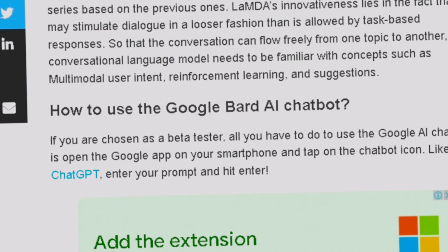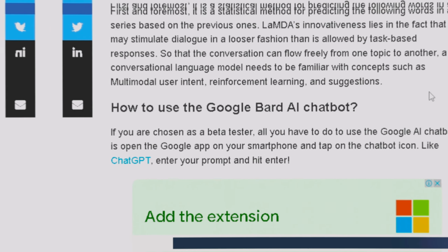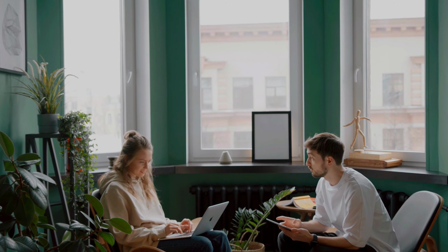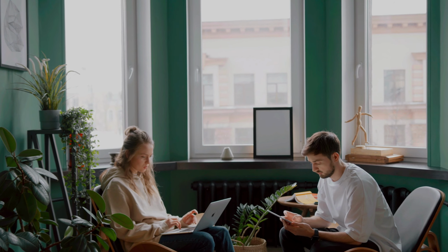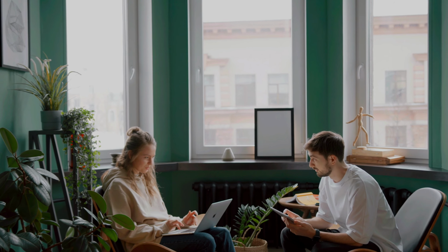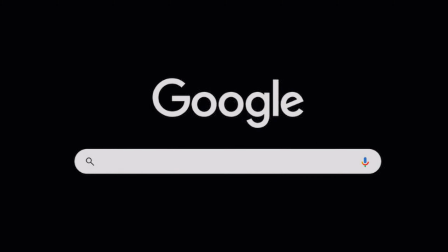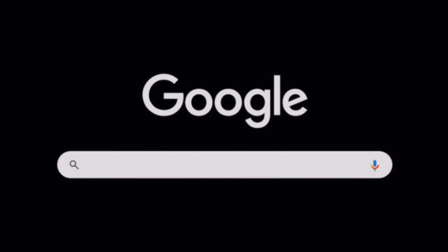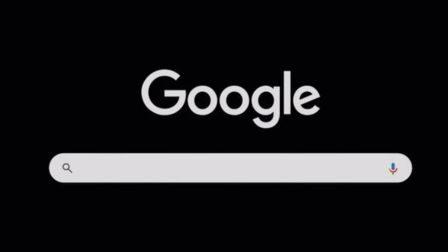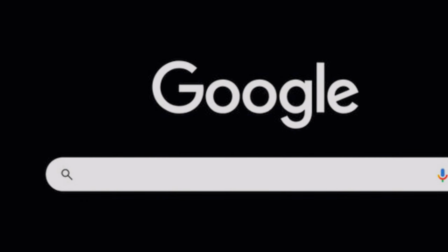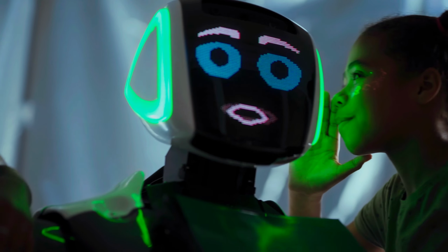Currently, Google Bard AI is only available to beta testers for them to test and see how it works. But immediately it's released to the public, all you want to do is go to your normal Google search engine, and it's going to be at the side of the search bar. So you click on it, and you're automatically taken into the chatbot area where you can ask your questions, and you're given the answer immediately. So that's basically how you can use Bard AI.